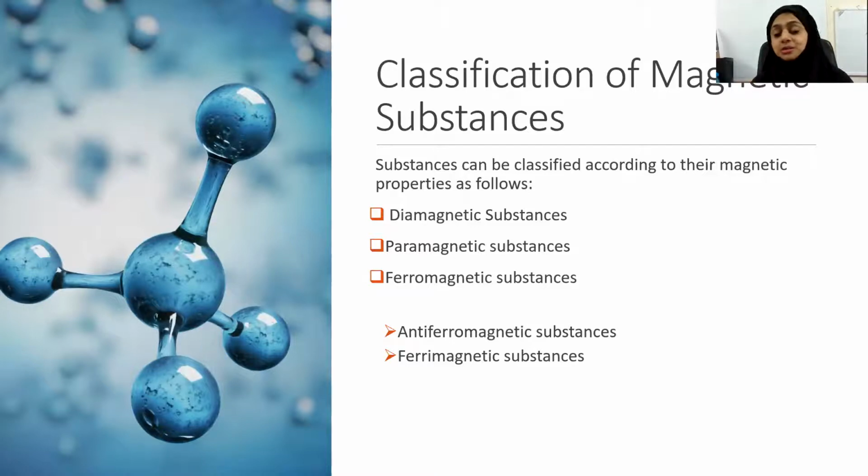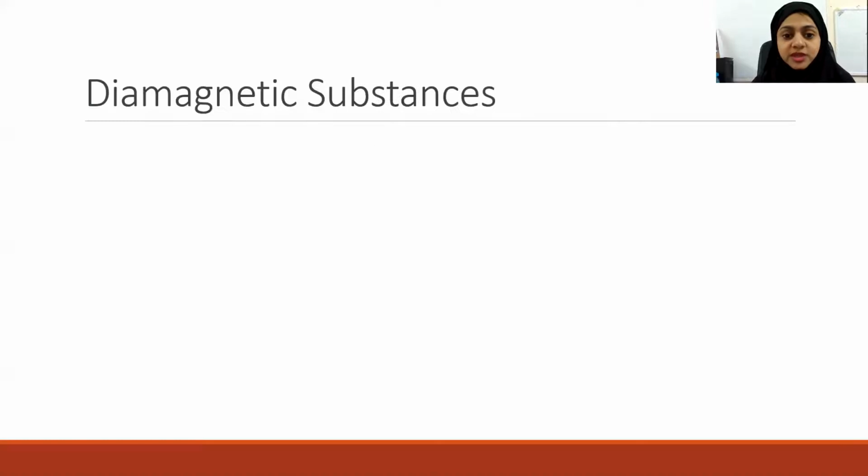So diamagnetic substances are usually non-magnetic substances. And paramagnetic substances have an odd number of electrons in their atoms. So we will see in detail about each one of them.